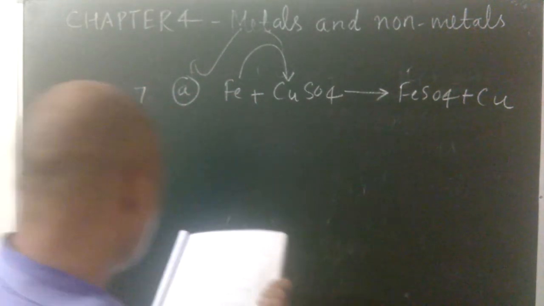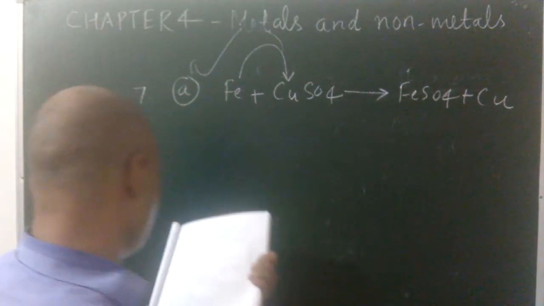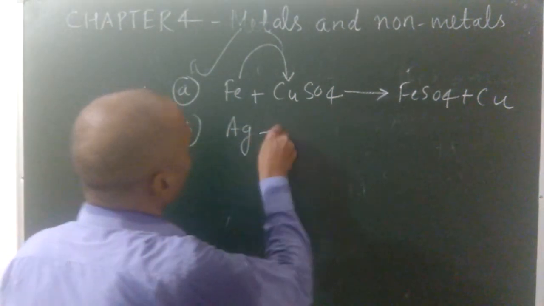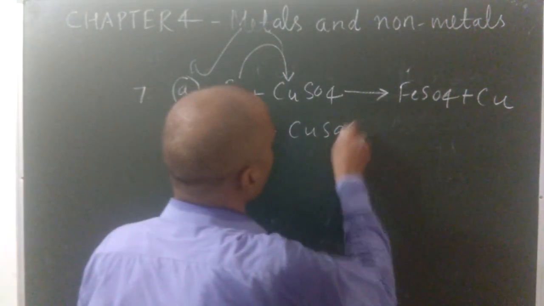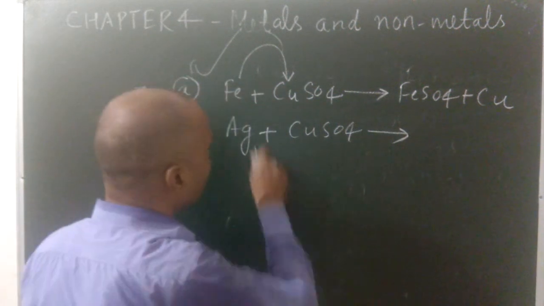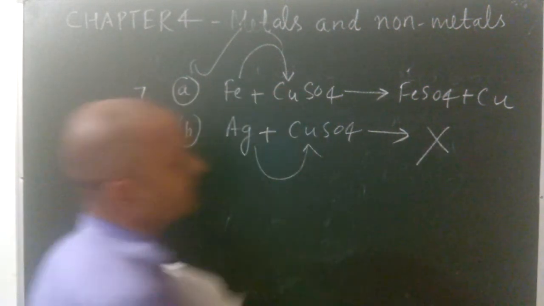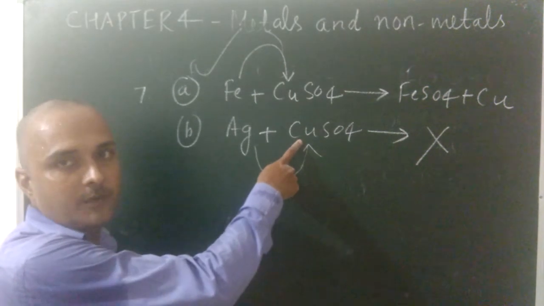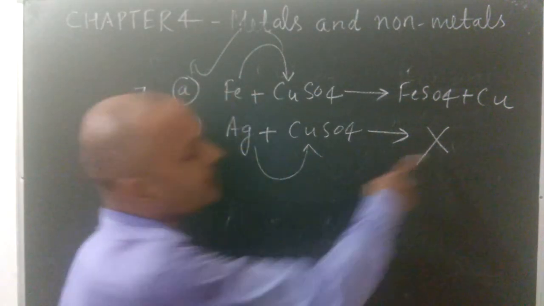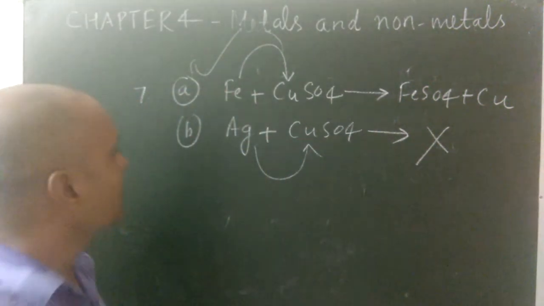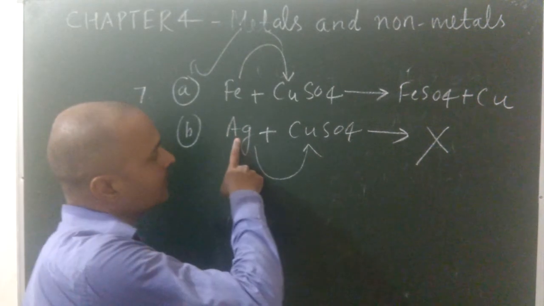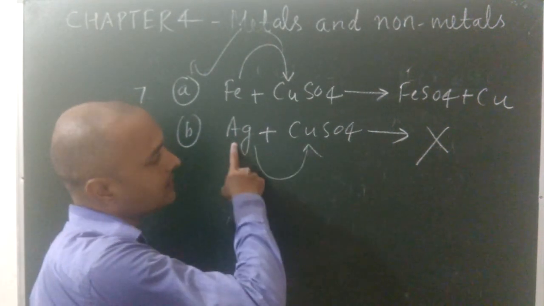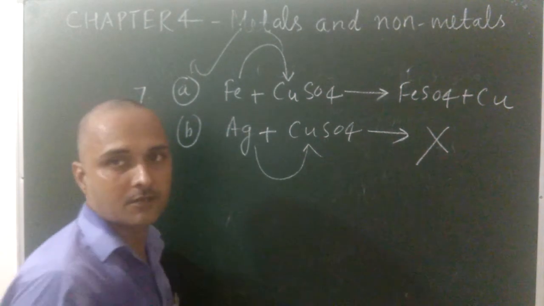Come to the next. Silver reacts with copper sulfate solution. Silver, Ag, reacts with copper sulfate solution. Silver is less reactive than copper, so no reaction will take place because silver cannot displace copper from copper sulfate. There is no reaction. When you see the reactivity series, you will find that the position of silver is lower as compared to copper. So silver is less reactive, so it cannot displace copper from copper sulfate.